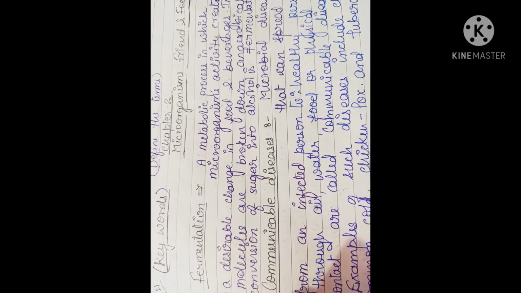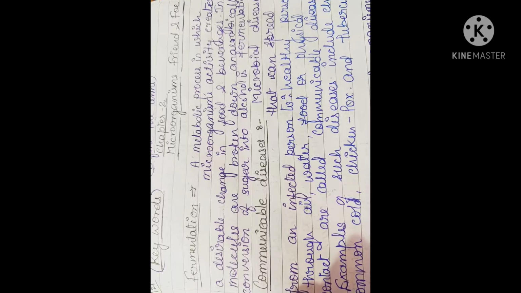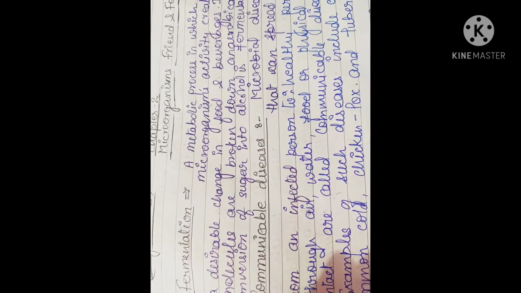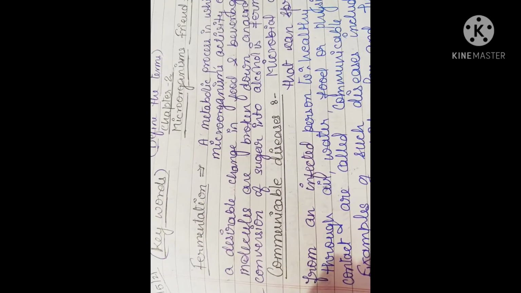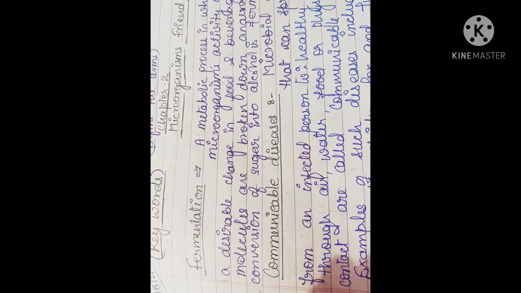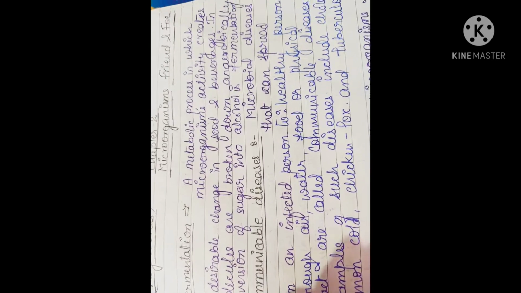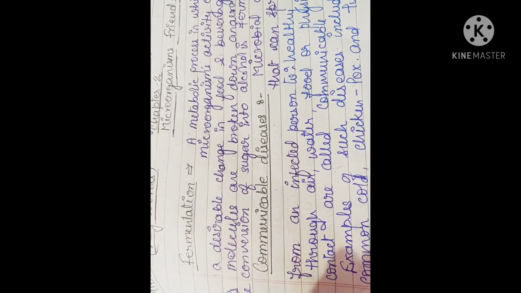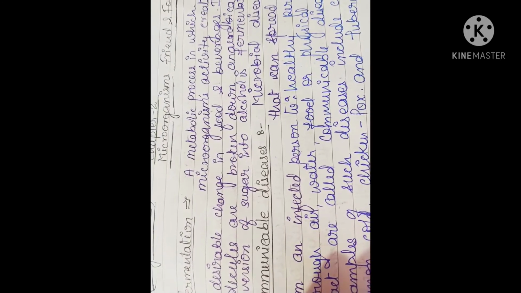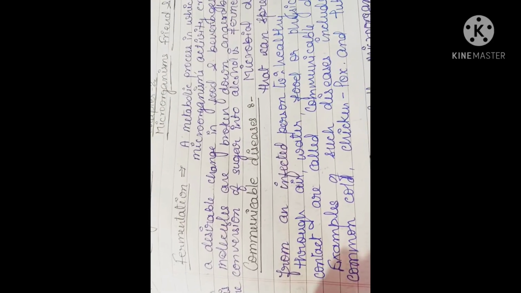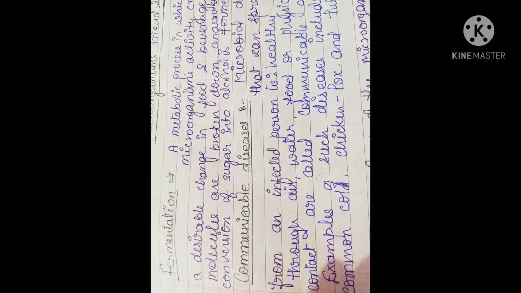We eat lots of fermented things, like idli and dhokla. These are made by fermentation and are examples of fermented food items. A metabolic process in which microorganisms' activity creates a desirable change, meaning a change which we want, in food and beverages. Beverages means liquids, liquor. In this, the food molecules are broken down anaerobically, in the absence of oxygen.